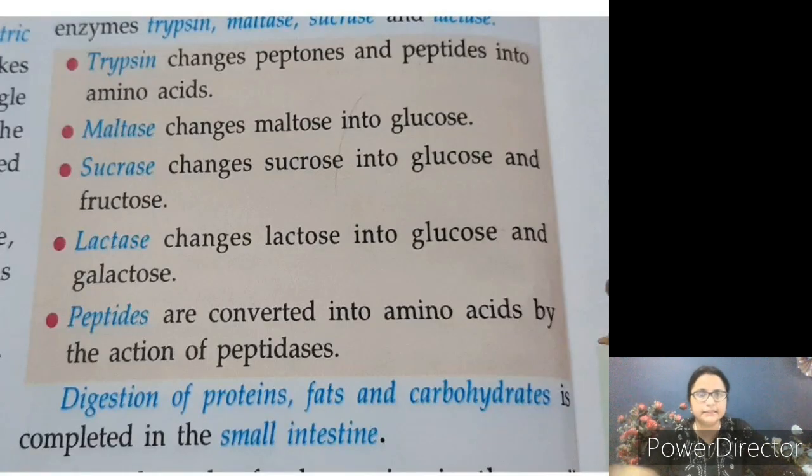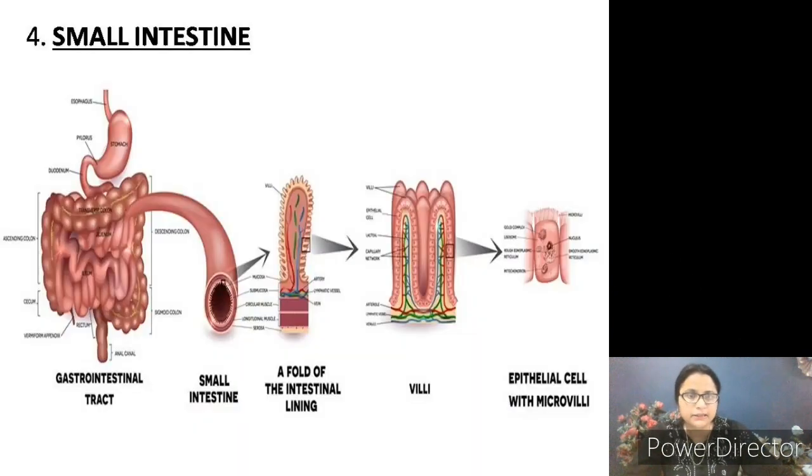Next, one more thing you have to remember: the villi are about 0.5 millimeter long and may be finger-like or flattened in shape. The villi increase the exposed surface of the cell by 20 times.